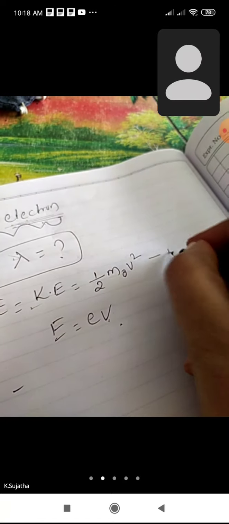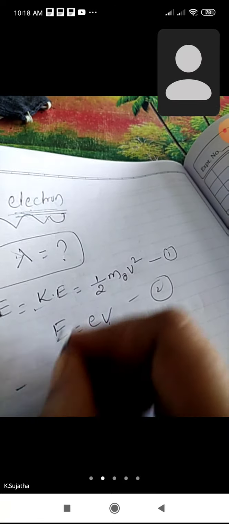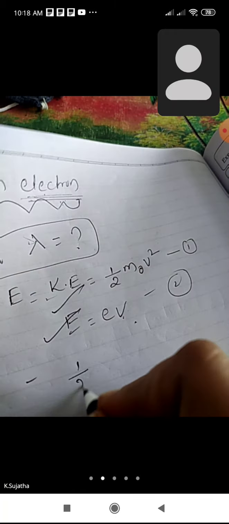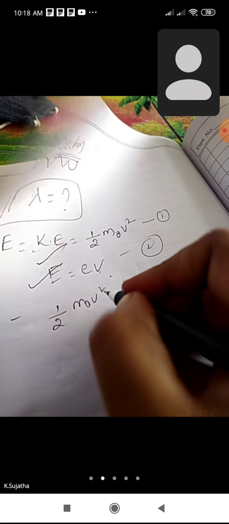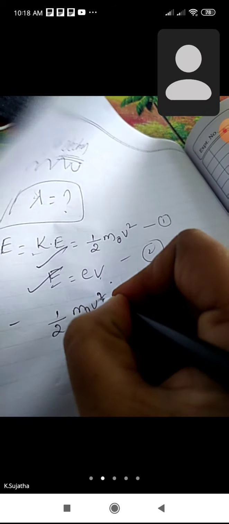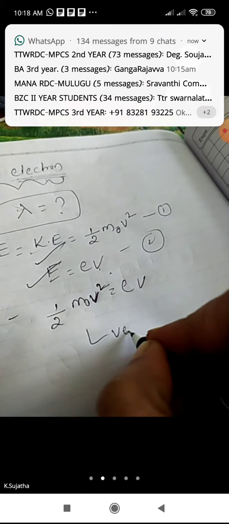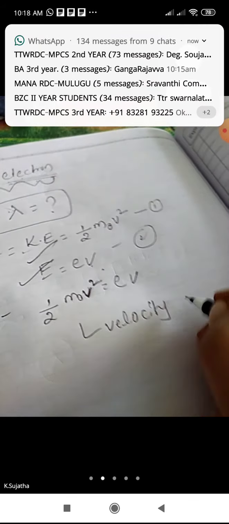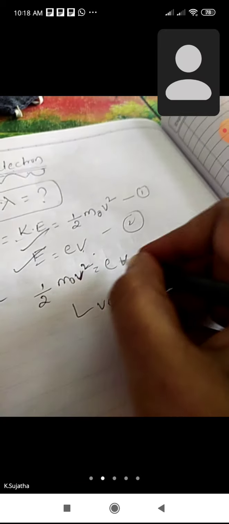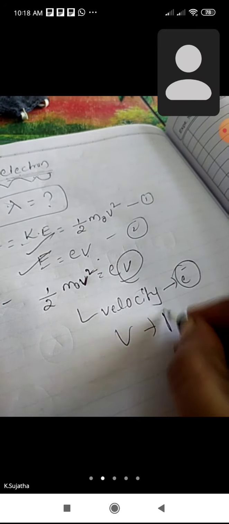Now we equate both of them, as this is also energy, this is also energy. So half m v square is equal to eV. Here v is the velocity of the electron.